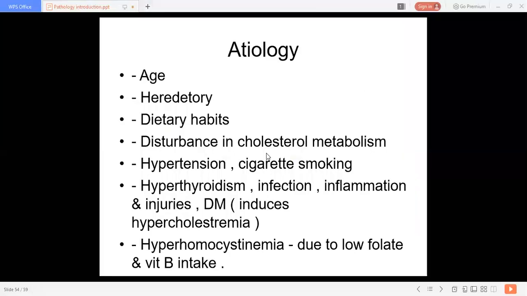Now, the etiology of atherosclerosis. It is related to age. So, what is the normal age group of atherosclerosis? It is commonly seen above 40 years of age. This atherosclerosis we can see above 40 years of age.